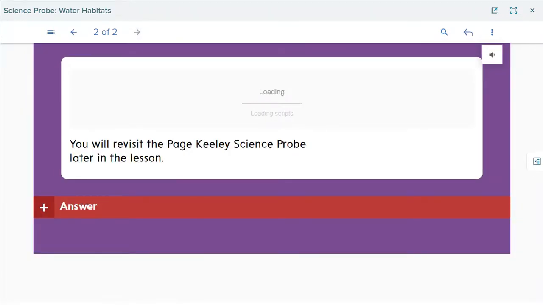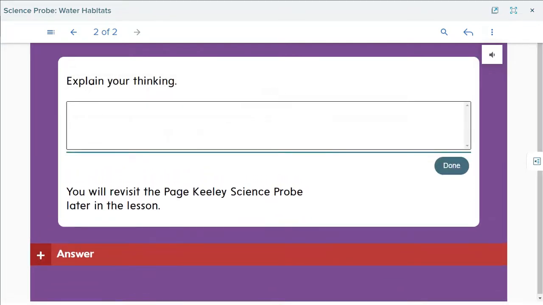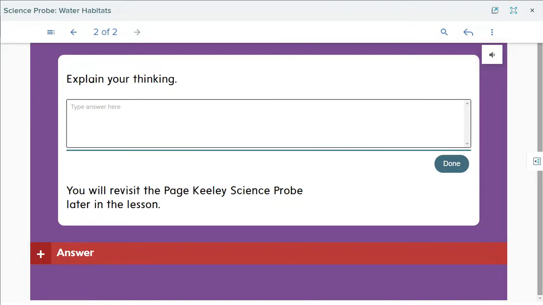Explain your thinking. Why did we choose these things? First, food. We know that all of the living things need food. All of them need air. Even if they were living under the water, they need oxygen, but they can't take it from the water. Okay? They don't need noise, and no one needs noise.